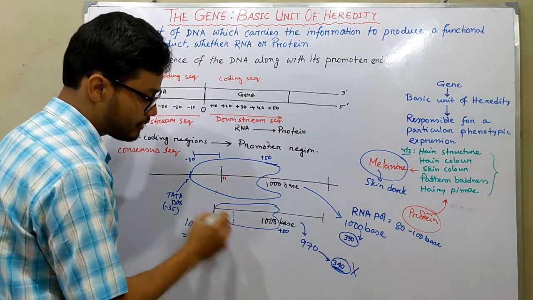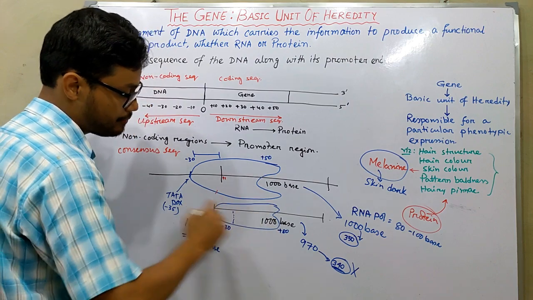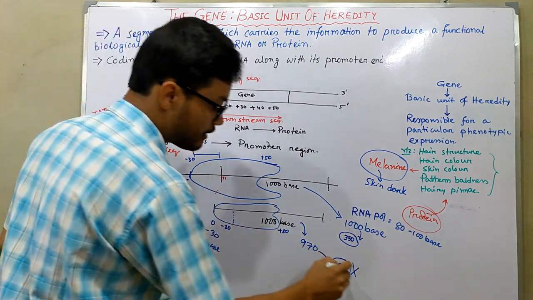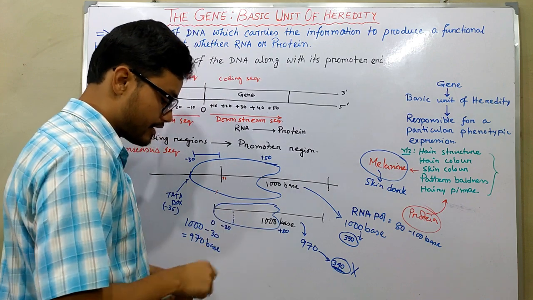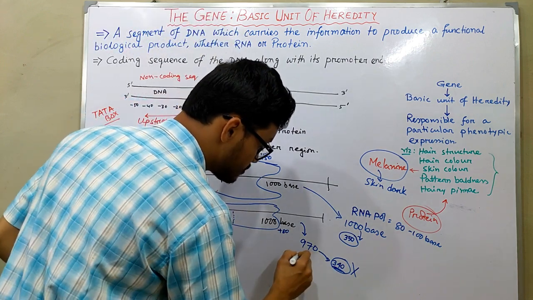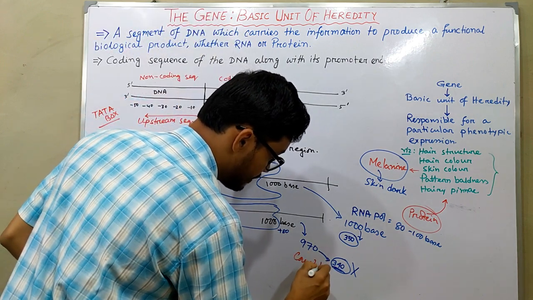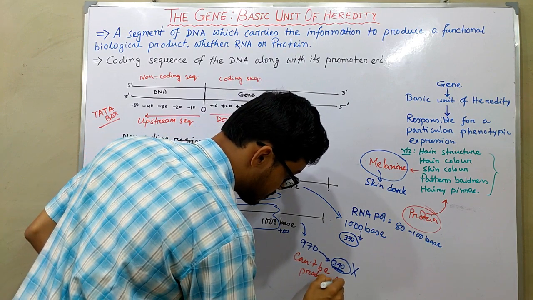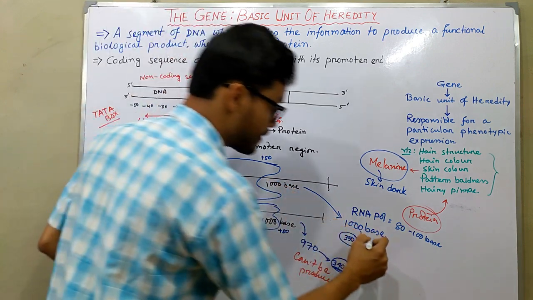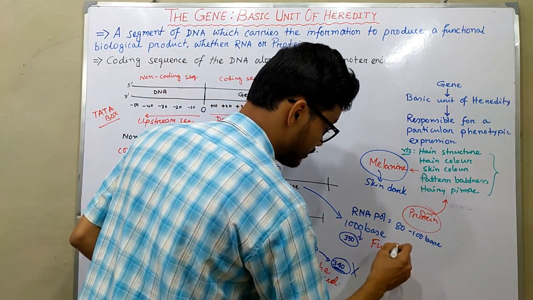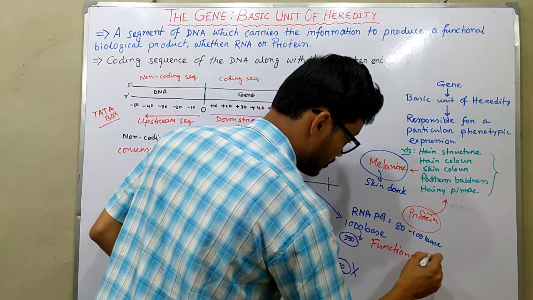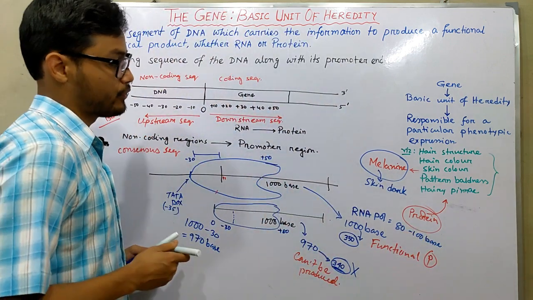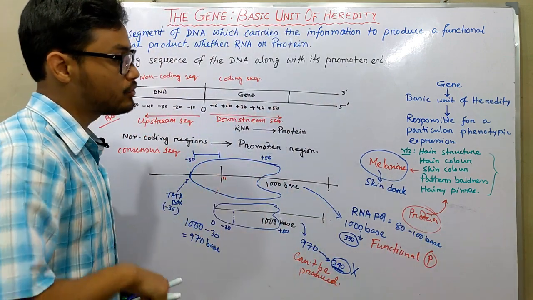Where the promoter element is not present, a functional polypeptide or functional protein cannot be produced. But in the other case, we found a functional protein.